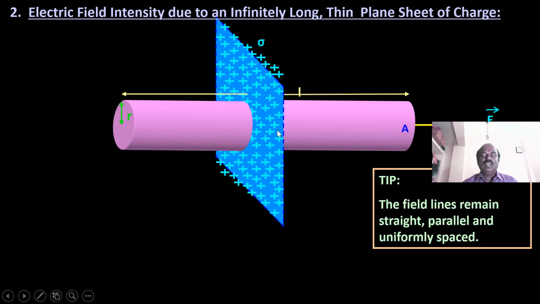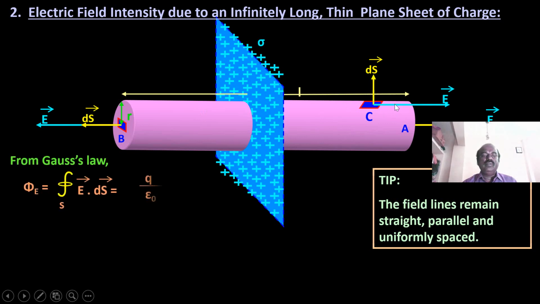Here dS acts along the E direction on side A, and another surface B is also taken, also along the direction of E. The curved surface C is acting at 90 degrees to the field E.